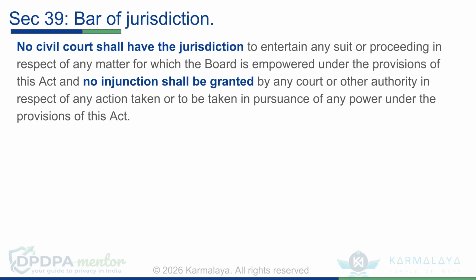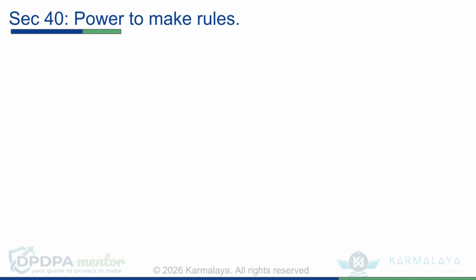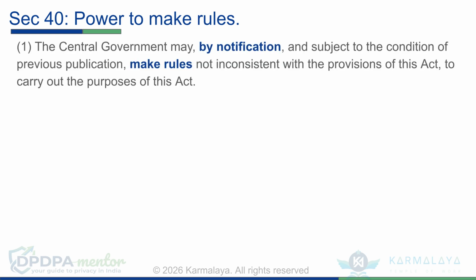Section 39 establishes a bar of jurisdiction. No civil court shall have jurisdiction over matters for which the board is empowered under the Act, and no injunction shall be granted regarding actions taken under the Act's powers. Section 40 is regarding power to make rules. Subsection 1 grants the central government the power to make rules via notification.